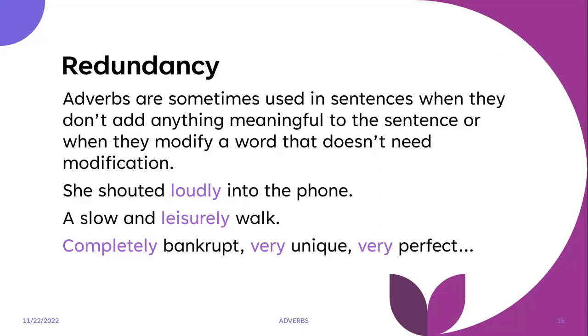The thing with this rule is that in certain types of writing, for example poetry, and even narrative again, you might want to use redundancy to give a specific whimsical feel. So a slow and leisurely walk is something that you would most likely find in a poem.